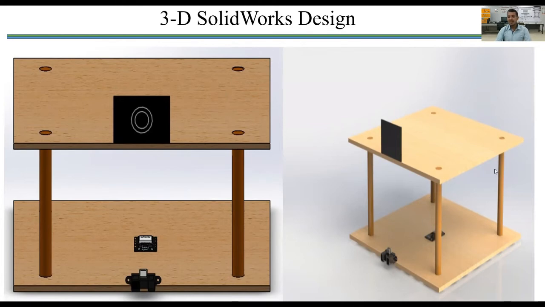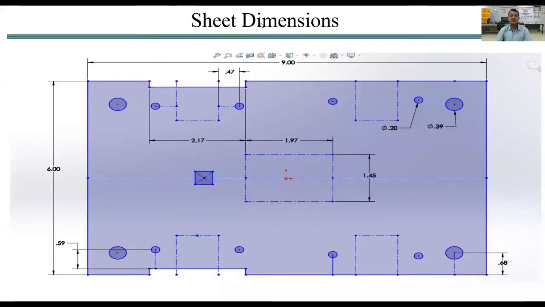These 2 floors are interconnected by these 4 arms at a specific distance, as shown in the figure. The 4 arms are attached to the 2 floors. Sheet dimension. These are the sheet dimensions in a 2 floor system. Each sheet is 9 by 6 inches, and this is the radius for the placement of the arms, and these are the radius for the motors, and this cut is provided for turning the wheel of the machine.